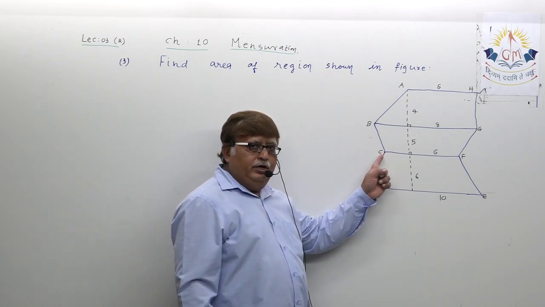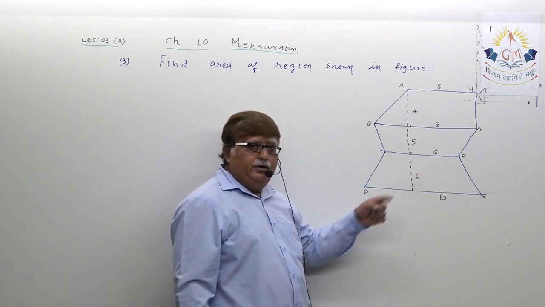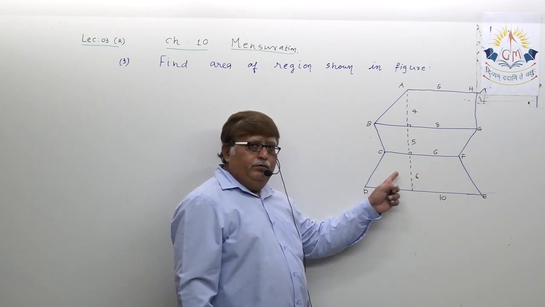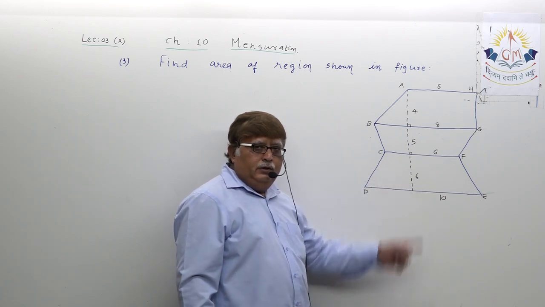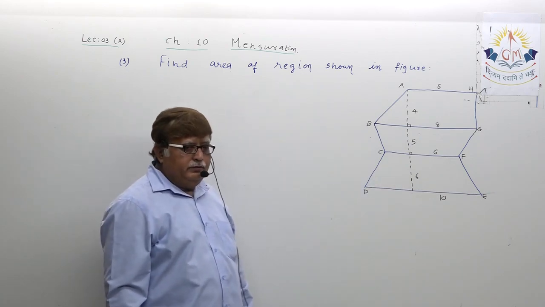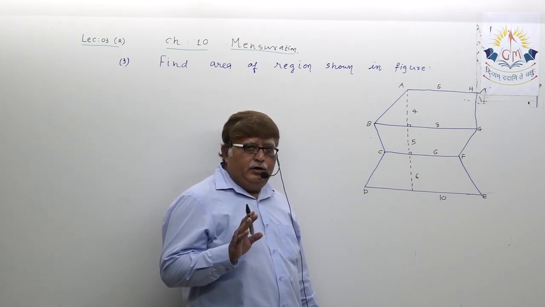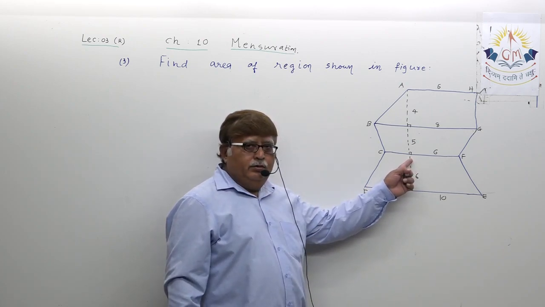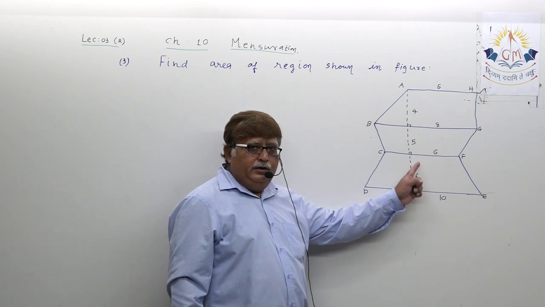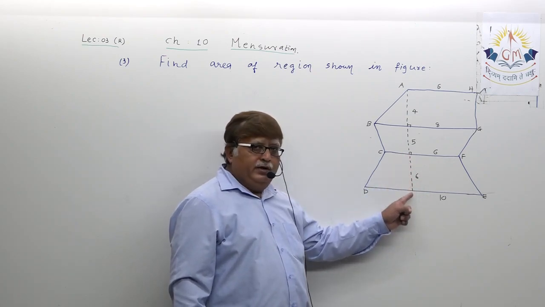Now dear students, suppose we start from this particular trapezium, named C, D, E, F. If you want to find the area of this trapezium, stick to the basics. To find the area of any trapezium, you need to know the parallel sides and the distance between the parallel sides.